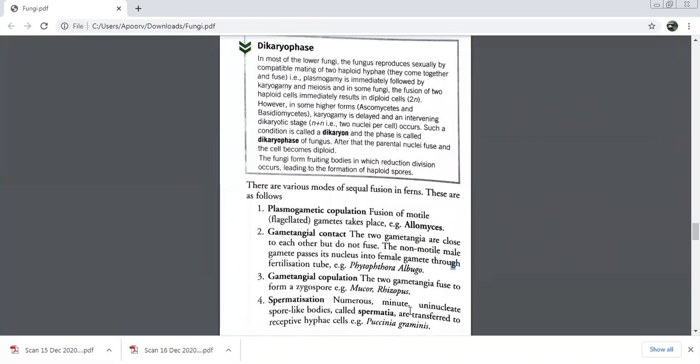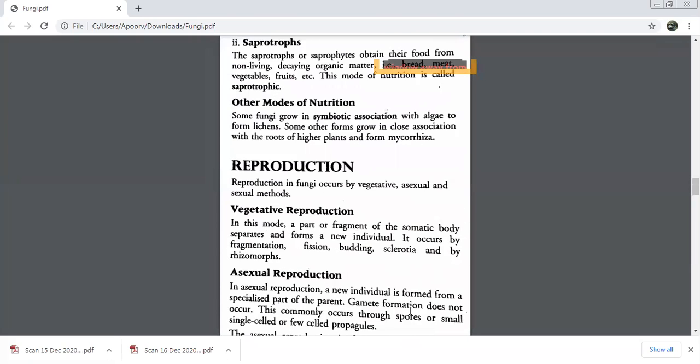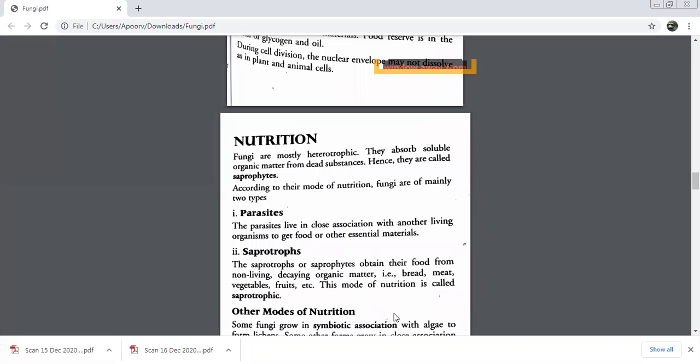Okay. There was another term. Let me revise. I still have a minute or so. Gametangia, everybody knows now. There was another term which I need to discuss. Near the hyphae tip, the cytoplasm contains small vesicles. What are these vesicles called? Cytosomes. Good. The plasmalemma has coiled membranous outgrowths, which are called? Lomasomes. Good. Cell wall, if it is present, is made up of which two substances? Chitin and polysaccharides.